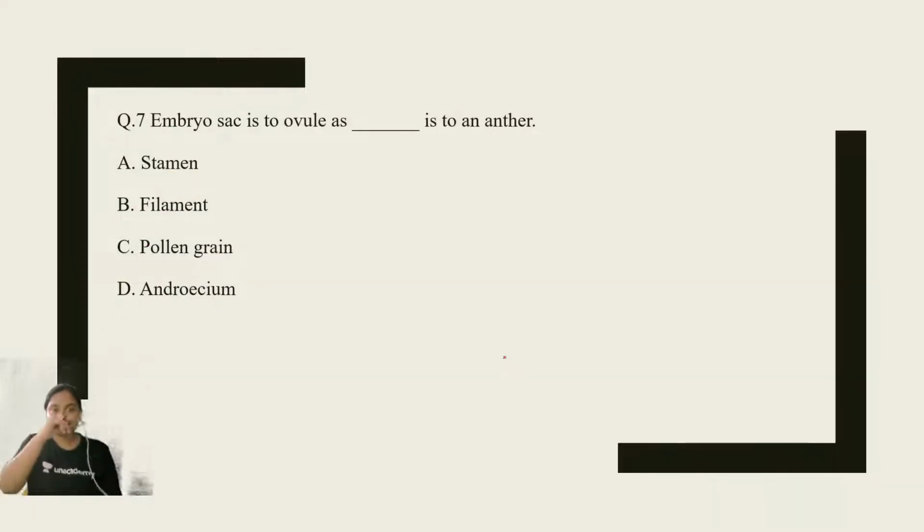Now, next question. Embryo sac is to ovule as dash is to an anther. Stamen, filament, pollen grain or androecium. What will be the right answer, guys? Come on, start participating. Embryo sac is to ovule as dash is to an anther. What will be the right answer? Easy question. Very good, Shafi. Right answer is pollen grain.